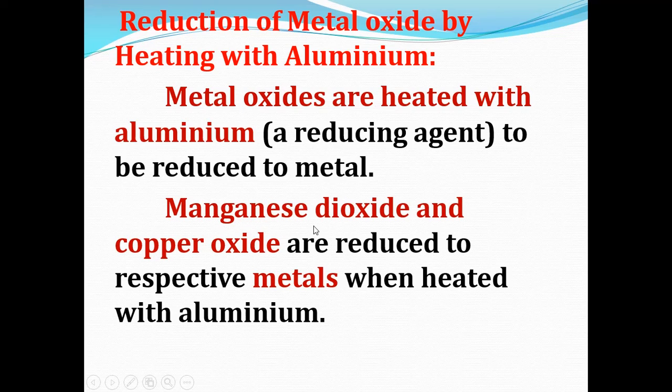Manganese dioxide and copper oxide are metal oxides which are reduced to their respective metals when heated with aluminium. So these are examples of metal oxides which get reduced to their respective metals using aluminium as a reducing agent.